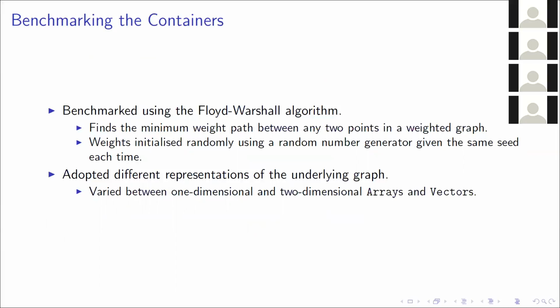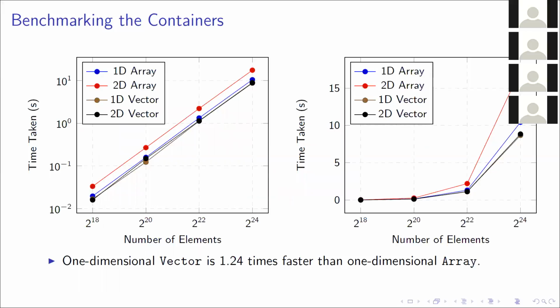And I adopted different representations of the underlying graph. This varies between a one-dimensional and two-dimensional array and a one-dimensional and two-dimensional vector. Now, I did this benchmark in particular because some early Pony benchmarking showed a significant overhead of using a two-dimensional array for the graph representation over a one-dimensional array. This is visible in this graph here.